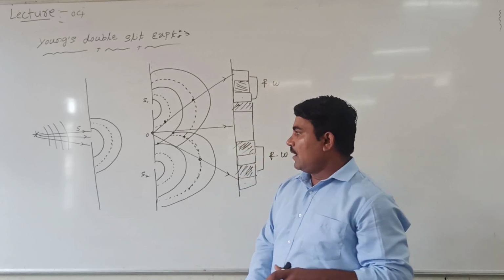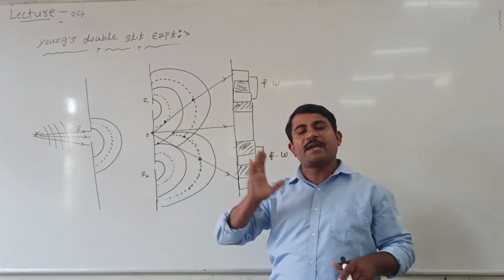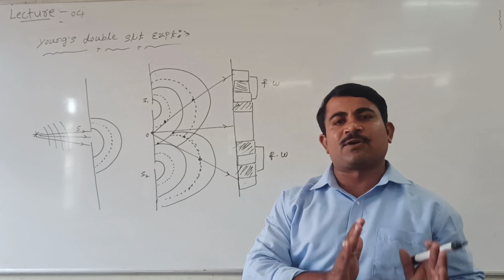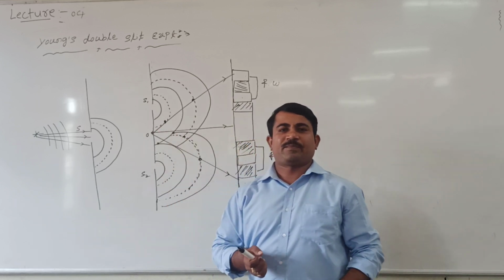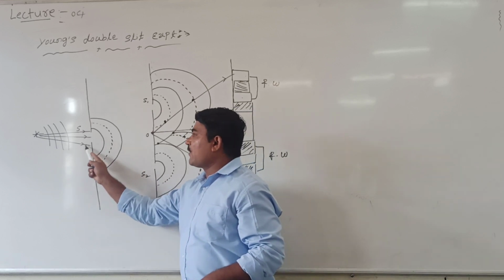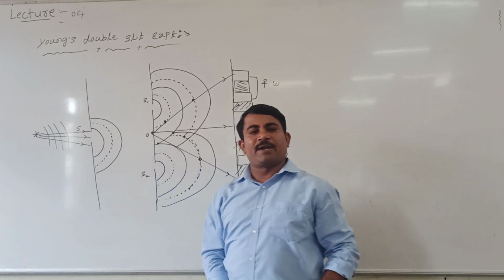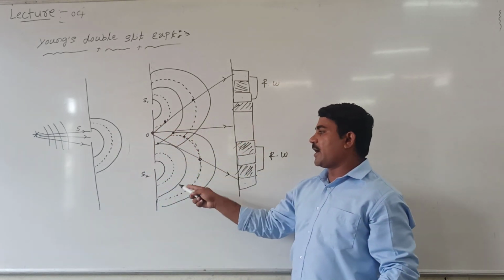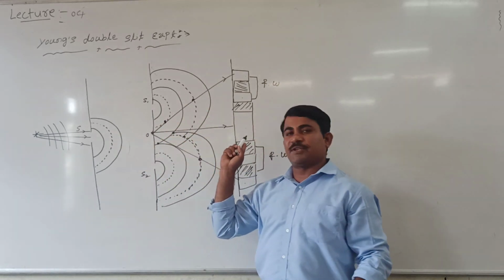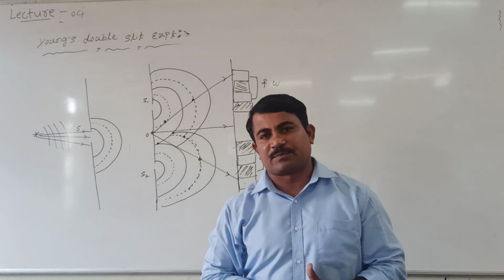Very simple. Young took the interference pattern by using the concept of two slits. Say this we call double slits. Let us take a rectangular slit which is illuminated by a monochromatic source of light. After emerging, the wavefront gets divided from S1 and S2 and they overlap each other, so the interference pattern is observed.